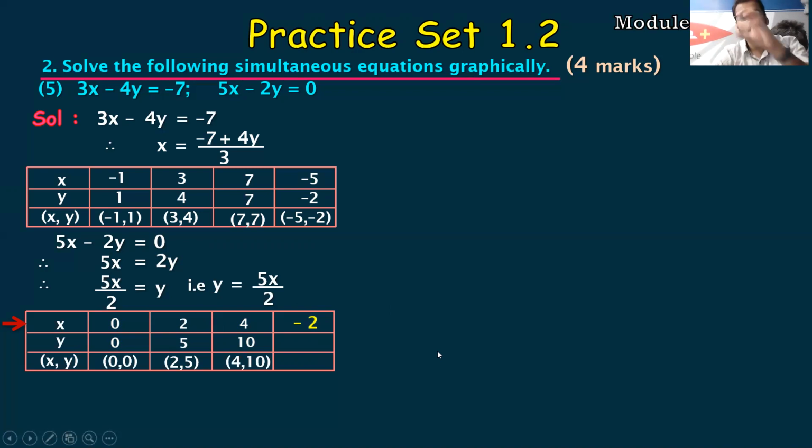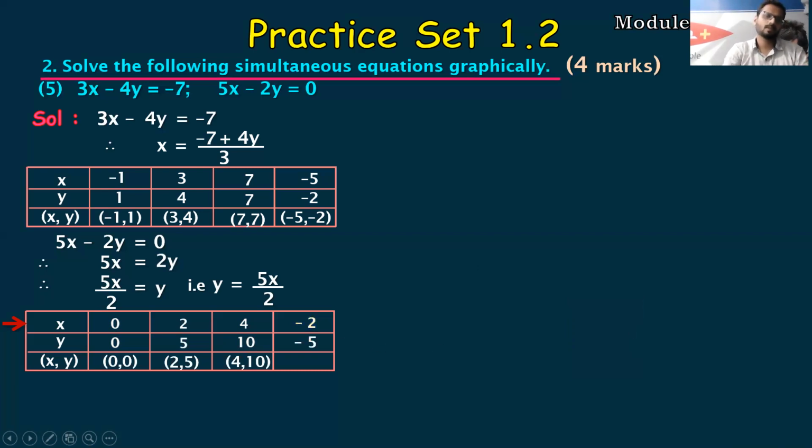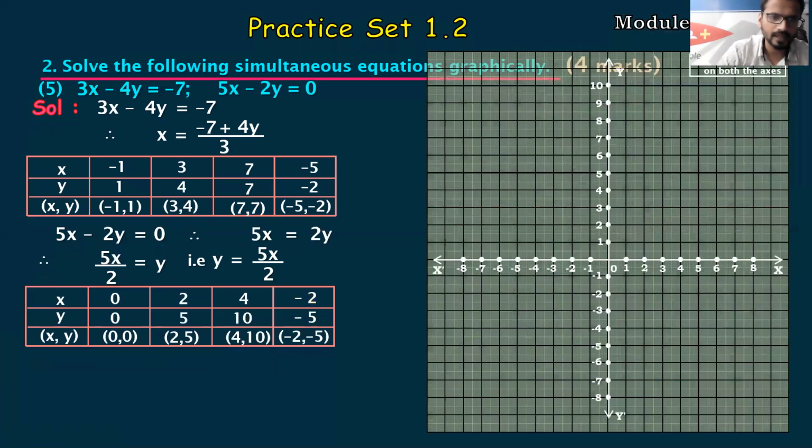If you want a smaller number, you can also subtract with the assumed variable. That was 0. So 0 minus 2 also you can do. 0 minus 2 is minus 2. Let's do the calculation. 5 into minus 2 is minus 10. So you can also do the calculation like this. 2 ones are 2, minus 1, 5 into minus 1 is minus 5. So this is your table.